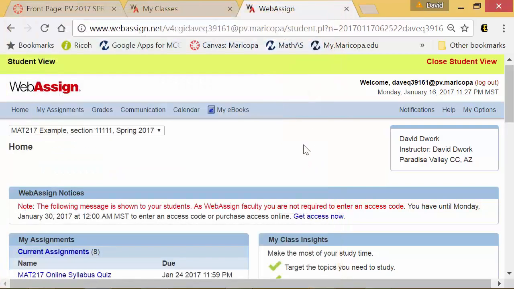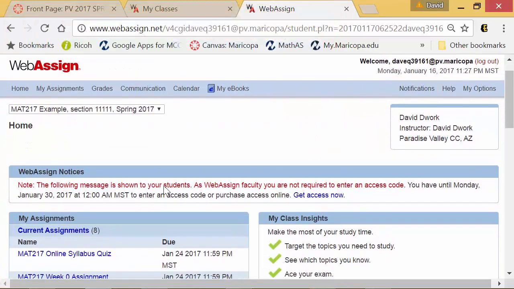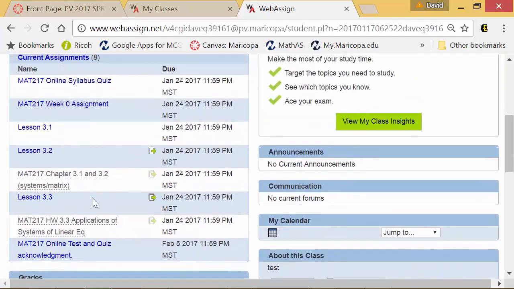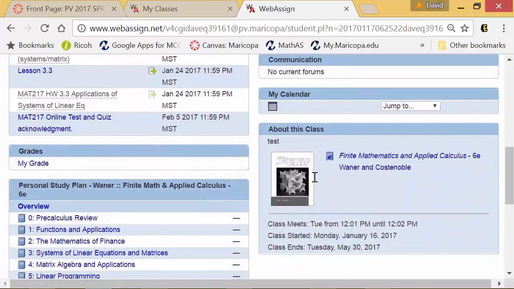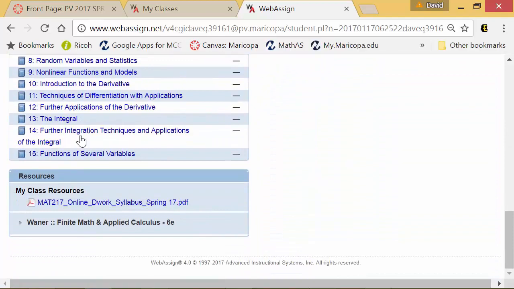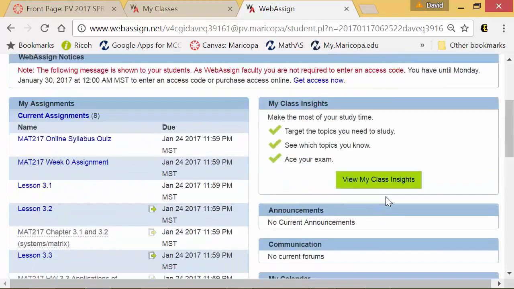Okay, so now that that's done, that is incredibly important. And we'll get into that later in another video. For right now, I just want to get us into WebAssign. So now you are in, you have an account, you are in the class. You should see some assignments now available. We'll talk about how to navigate all this in another video as well. As far as the syllabus, I'll just show you right down here. When you go all the way down to resources, you should see your syllabus at the bottom.